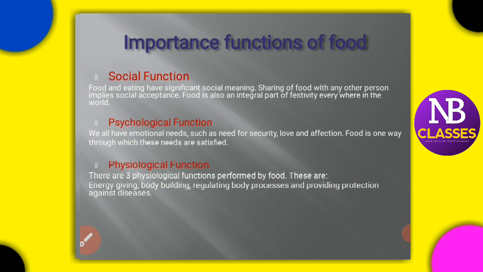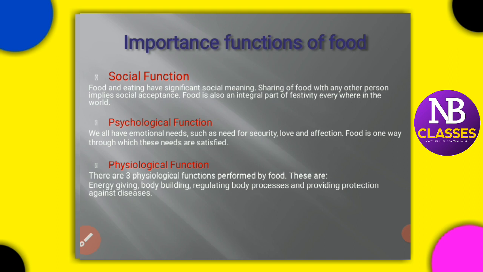Next, psychological functions. We all need security, love and affection. Food is one way through which these emotional needs are satisfied.